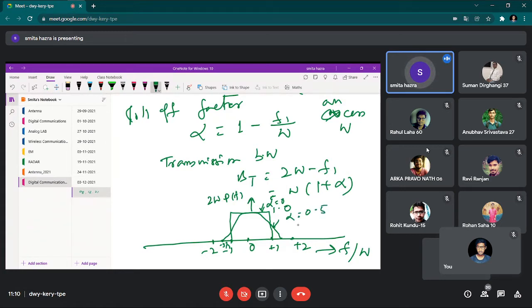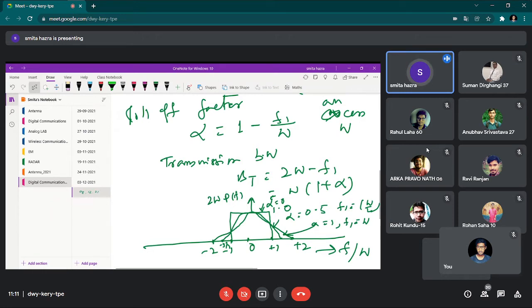If we take alpha is equal to 1, that means f1 is equal to W by 2. So you are taking half W extra on both sides of this plus minus 1 to allow the roll-off factor. Now if alpha is equal to 1, your f1 is equal to W. That means you are taking an extra W bandwidth to accommodate the roll-off. So there the thing will be like this, a more sinc-like function. This is for alpha is equal to 1.